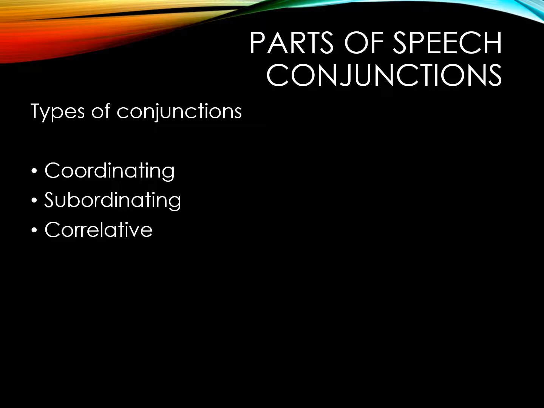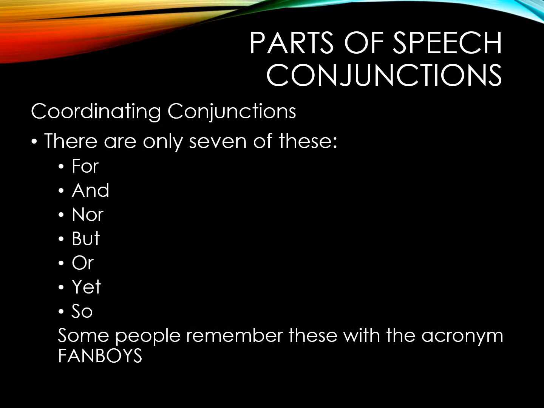When we think of the types of conjunctions, there are actually three different types: coordinating conjunctions, subordinating conjunctions, and correlative conjunctions. Coordinating conjunctions, there are only seven of them: for, and, nor, but, or, yet, so. And you can see down at the bottom there, some people remember these with the acronym FANBOYS. For, and, nor, but, or, yet, so.